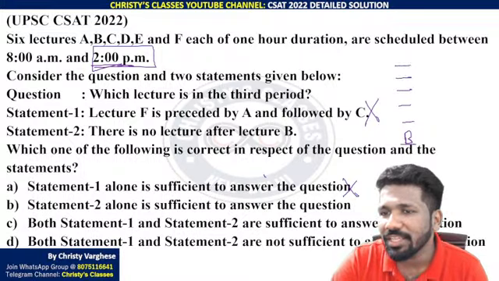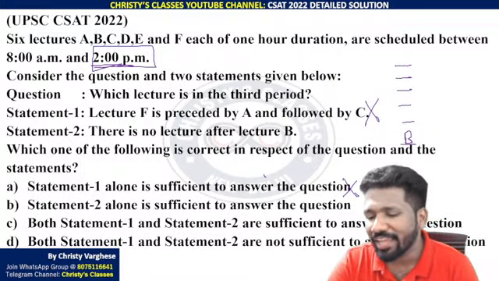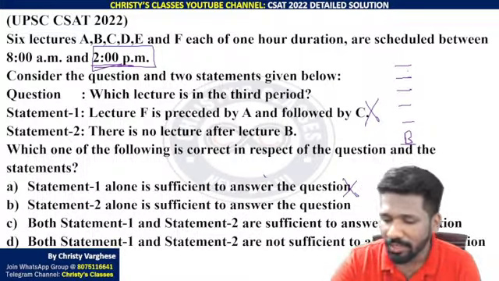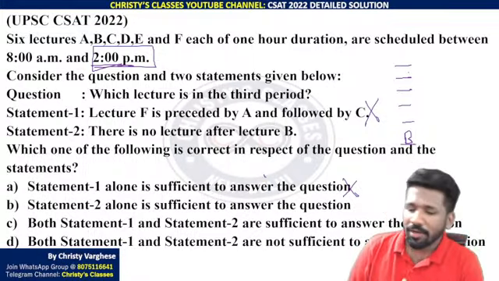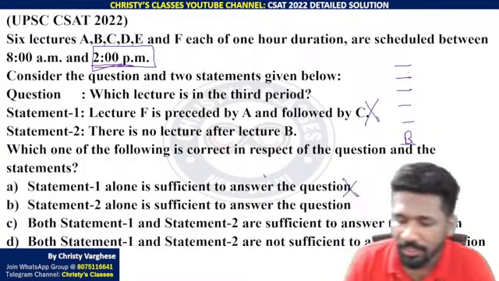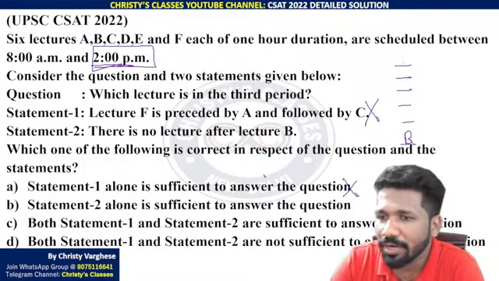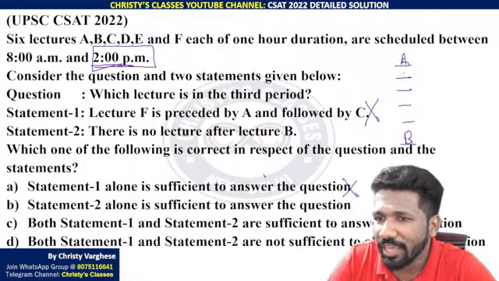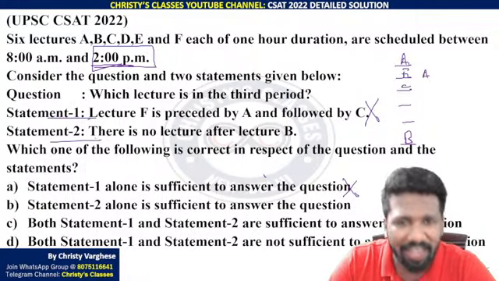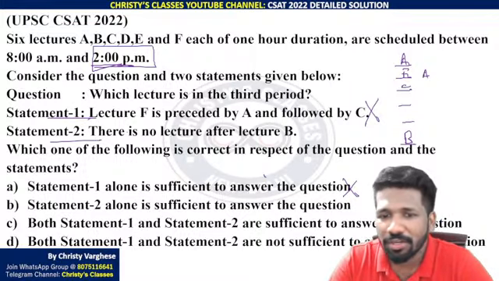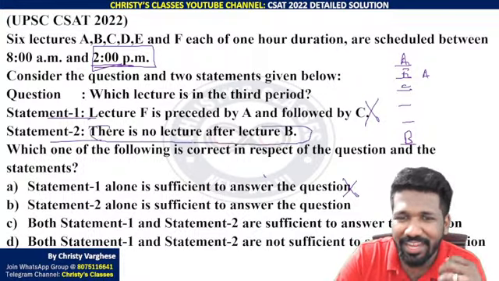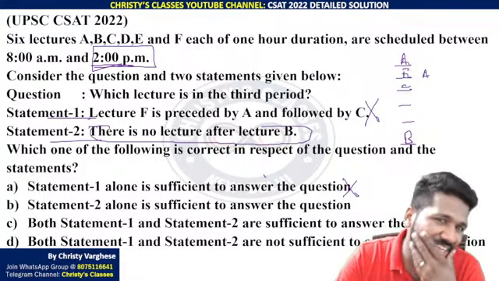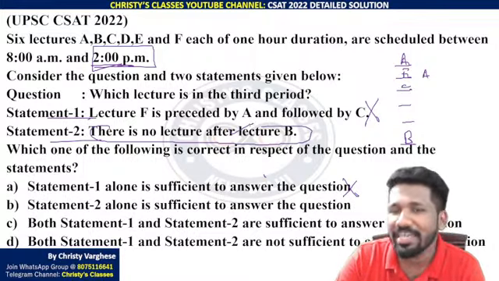Now AFC, these are called variable ranks in the ranking and ordering chapter. If you attended my classes on ranking and ordering, I have discussed variable rank and static rank. So here it is variable rank. AFC here is possible still. Even if the first statement and second statement are there, you cannot confirm what the third period is. The second statement gives too little data to determine the third lecture. It only gives you the last lecture.